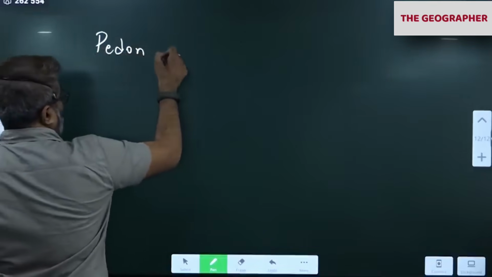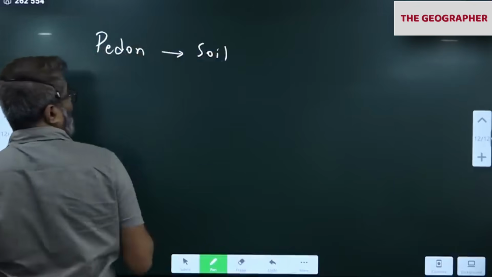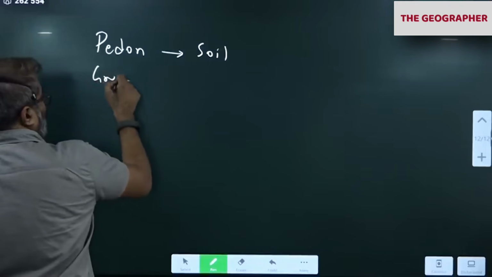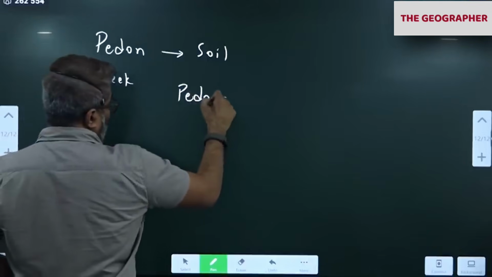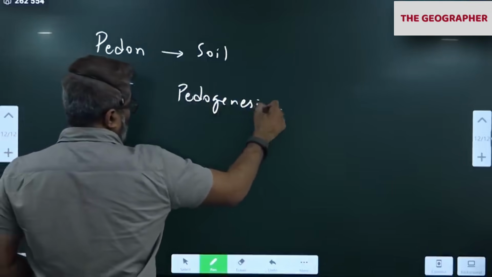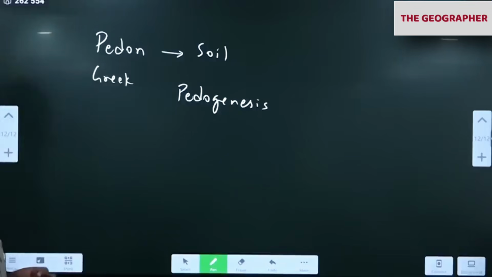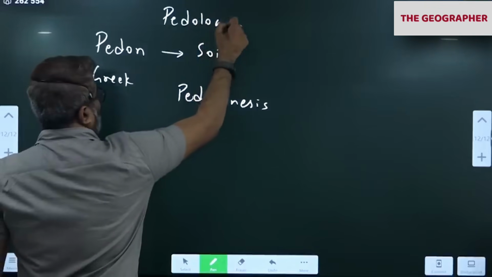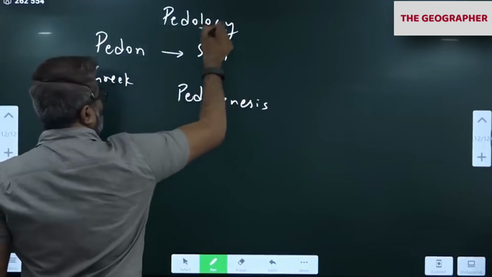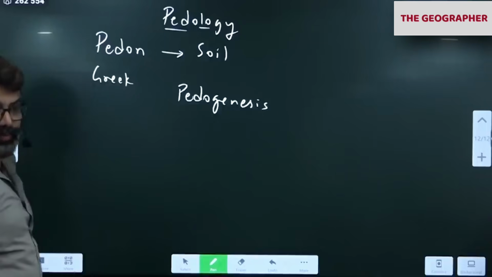The Greek word pedon means soil. So pedogenesis means the process of formation of soil, and pedology is the study of soil. What we are doing now is pedology.